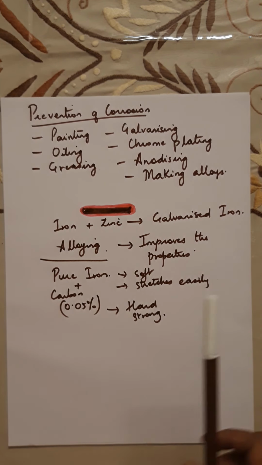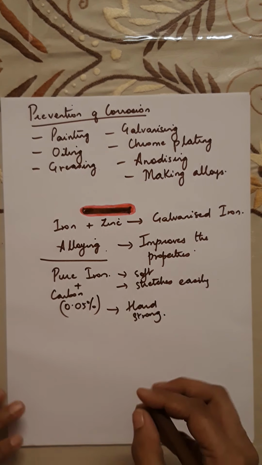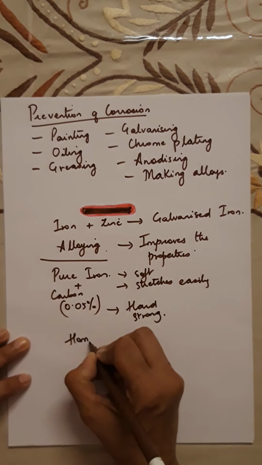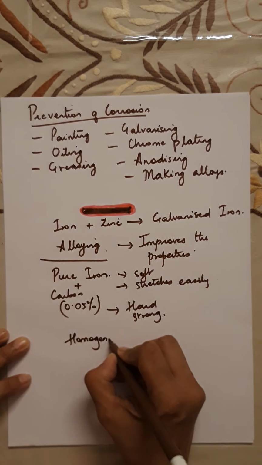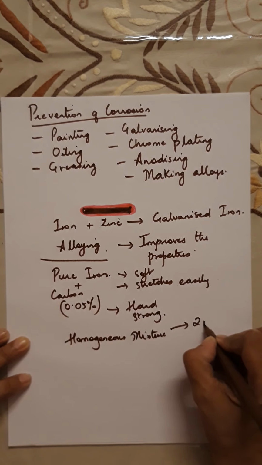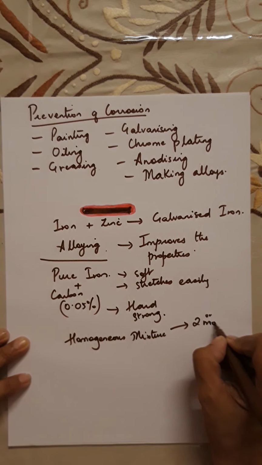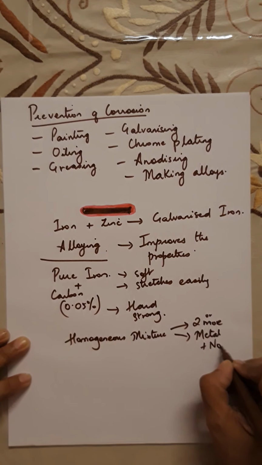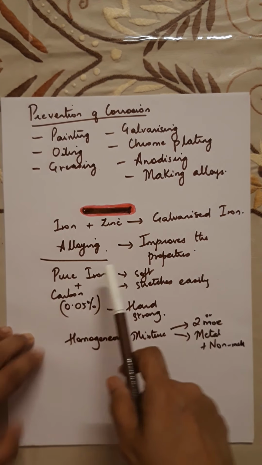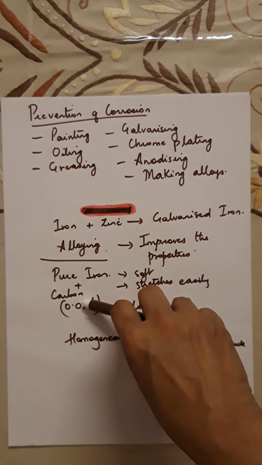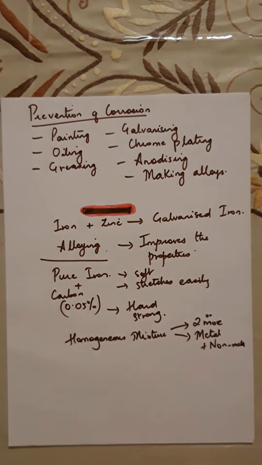So what is an alloy? Remember, an alloy is a homogeneous mixture of two or more metals, or it may be a metal mixed with a non-metal. Like in this case, pure iron is mixed with carbon. Iron is a metal, carbon is a non-metal. Or sometimes you may just mix two metals.